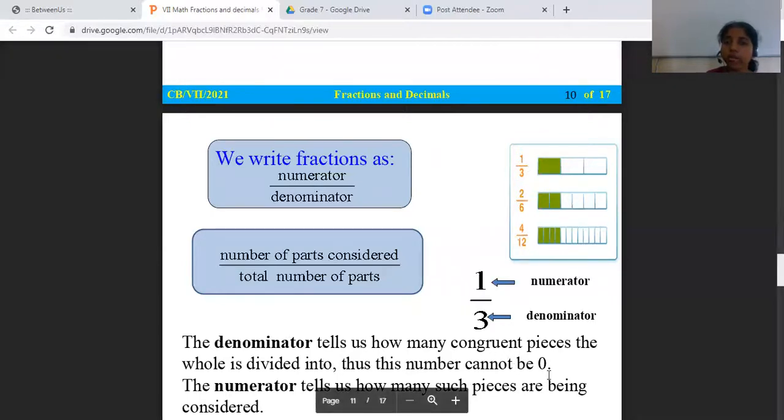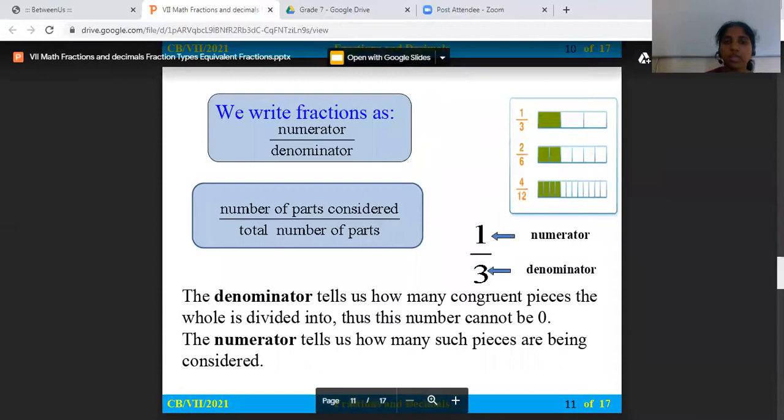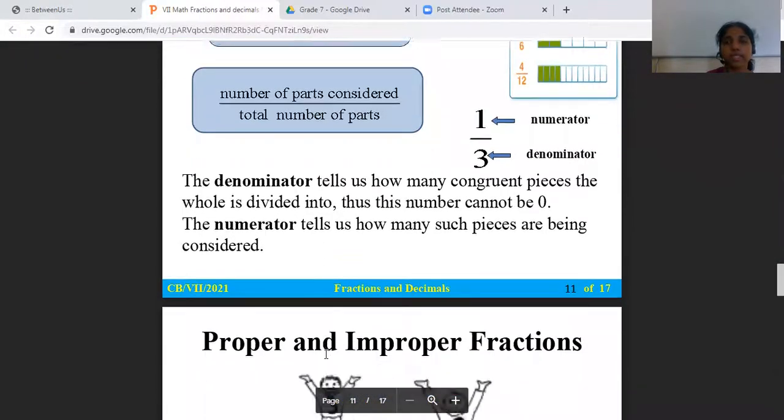Thus the number cannot be 0. When you have a whole, one object, and you are dividing it, the denominator is never 0. The total number of parts cannot be 0. You are talking about one object. If it is not divided, the total number of parts is 1 itself. Clear? Next, the numerator tells us how many such pieces are being considered.